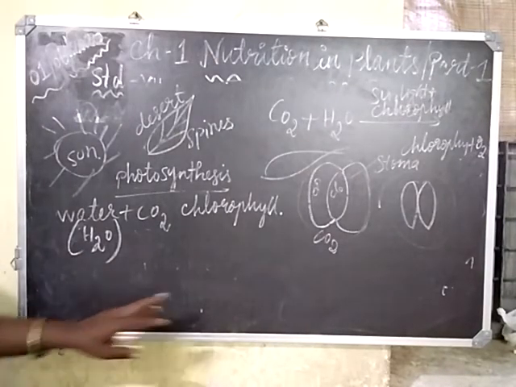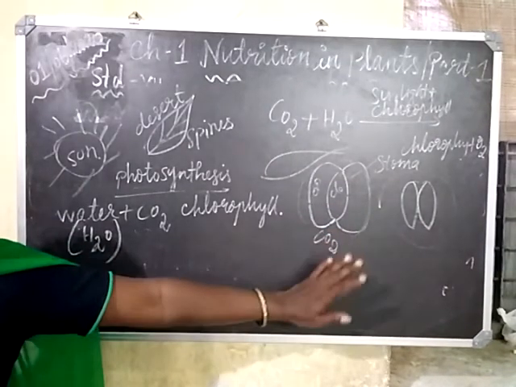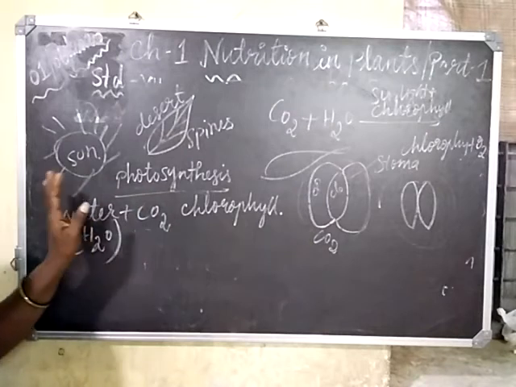Remember, however, this process is for manufacturing of food. This is not related to the process of respiration.